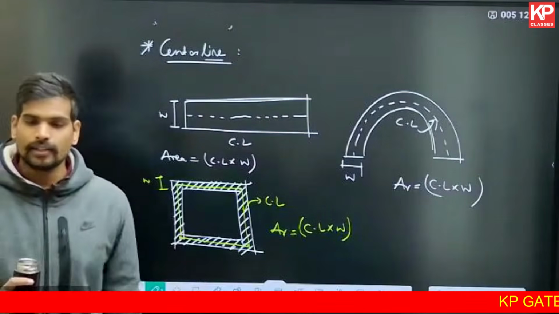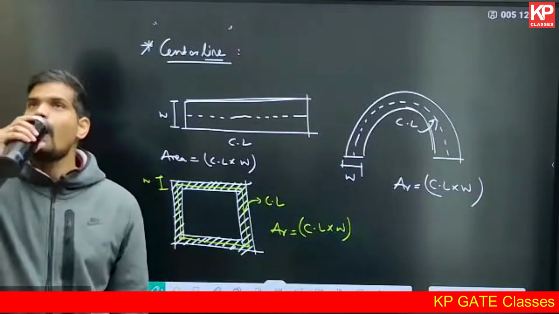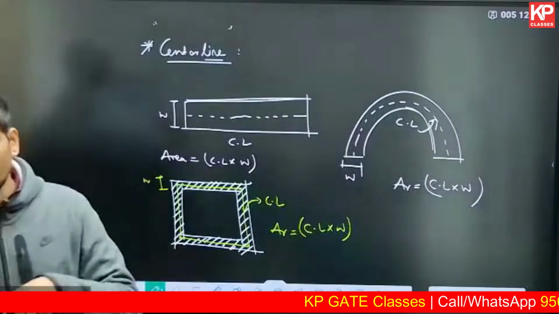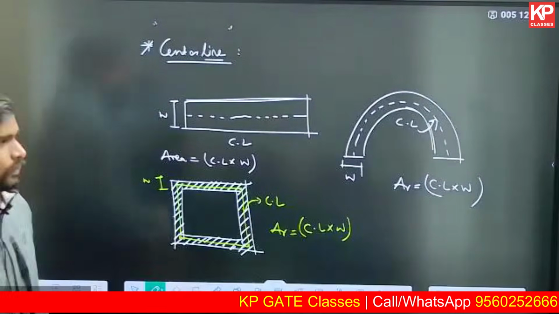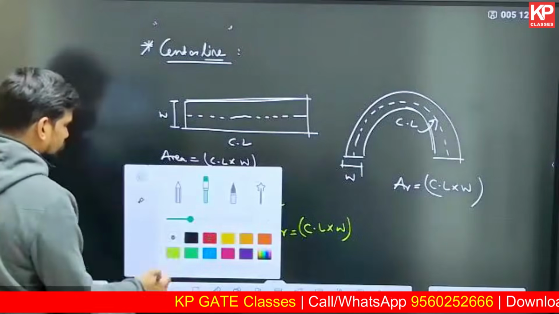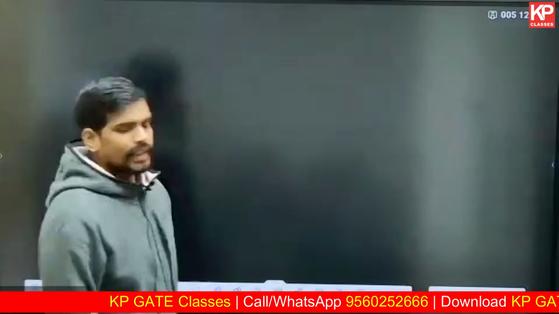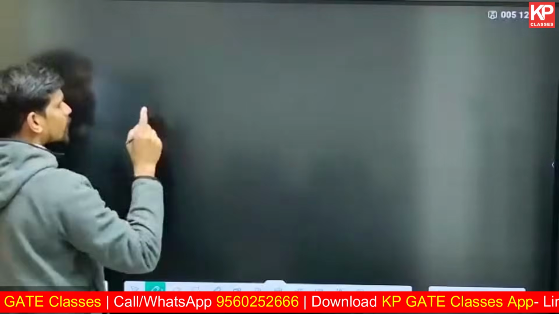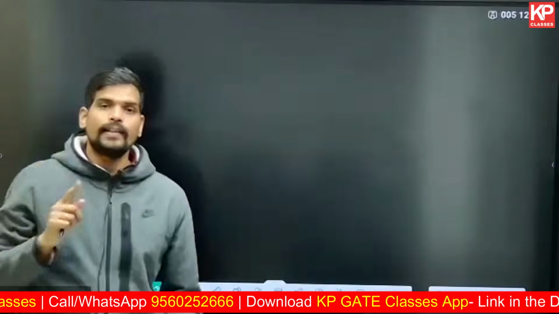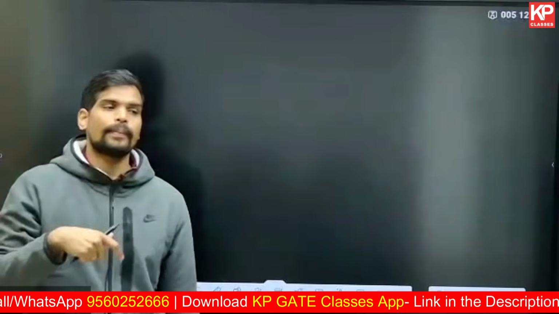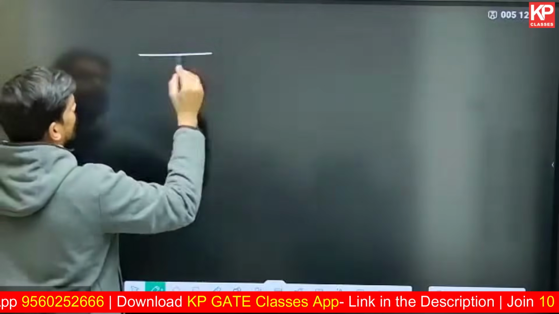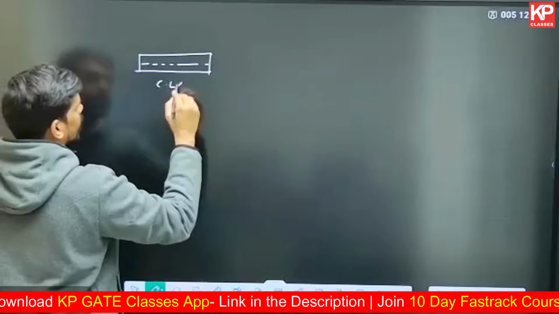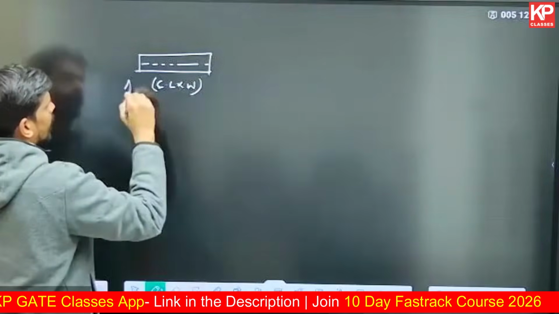The next point is the exclusions in centerline. Sometimes there are some exclusions which you need to consider. In case of the centerline method, when you apply it for the wall footprint, sometimes there are exclusions. Exclusions are seen particularly in T-junction and cross junction. If in the wall footprint there is a junction, so basically if it is a straight wall, then there is no exclusion. Directly you take the length of the centerline, multiply it with the uniform width, you will get the area directly.